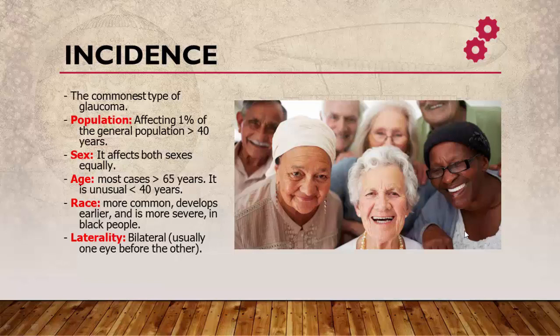As regards race, it is more common, with earlier presentation and more severe, in black people. So black people are highly liable for open angle glaucoma with early presentation and severe course of disease. Lastly, as regards laterality, it is a bilateral disease but one eye is affected before the other.